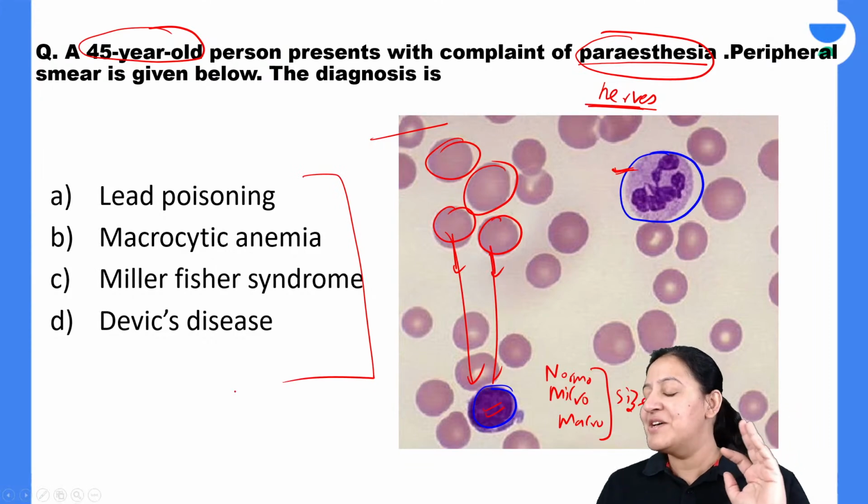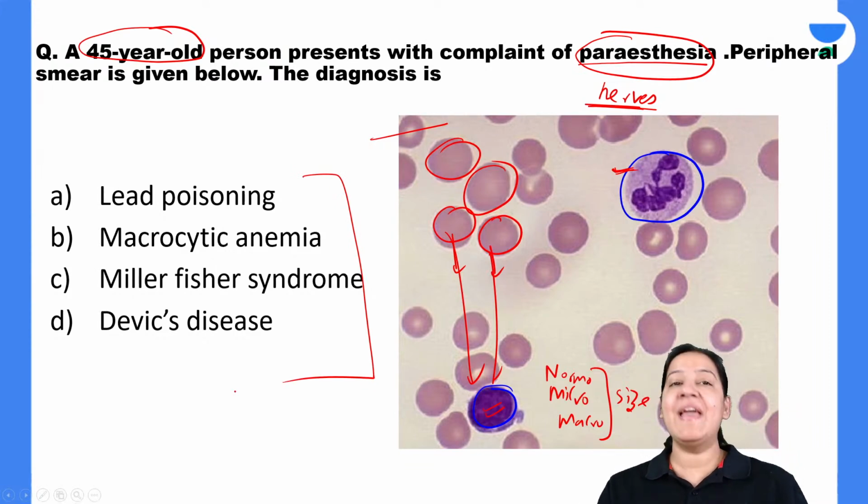what is your diagnosis? So most of the students are saying B as the correct answer. Very good, very good. So all of you are right. B is the correct answer. The diagnosis is megaloblastic or macrocytic anemia.